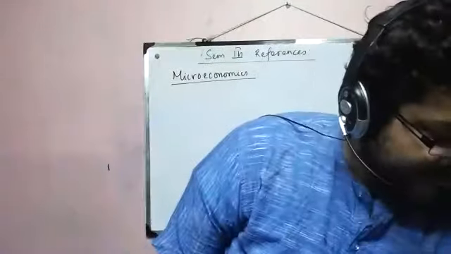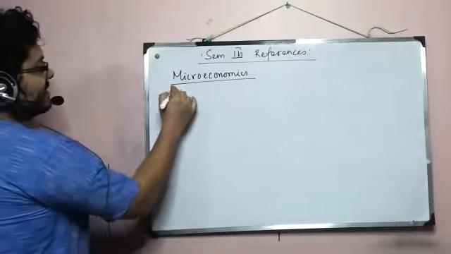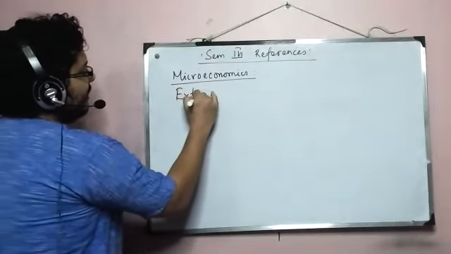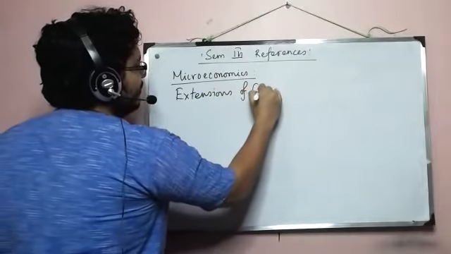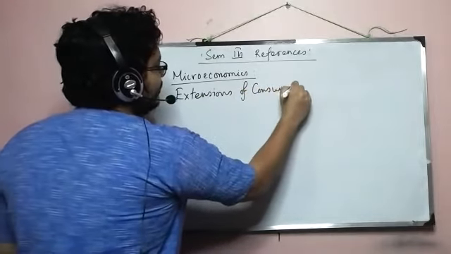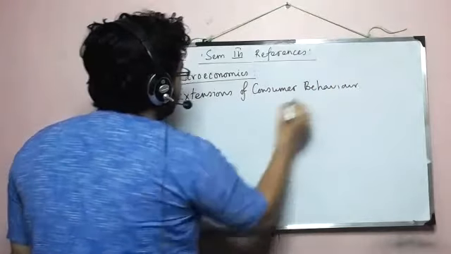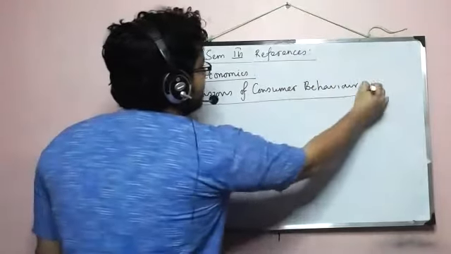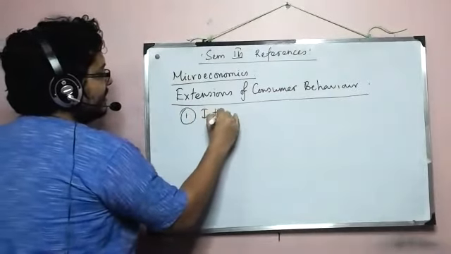Okay, first what we have is, I call it, extensions of consumer behavior. The basic consumer behavior model, comprising utility and budget line and everything that we have studied earlier. Okay, now we have some extensions. Number one, which is a standard extension, is intertemporal choice.